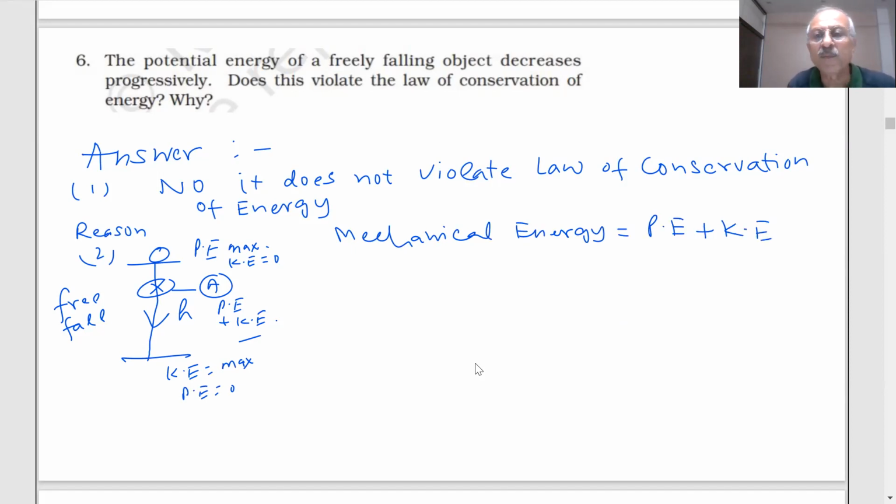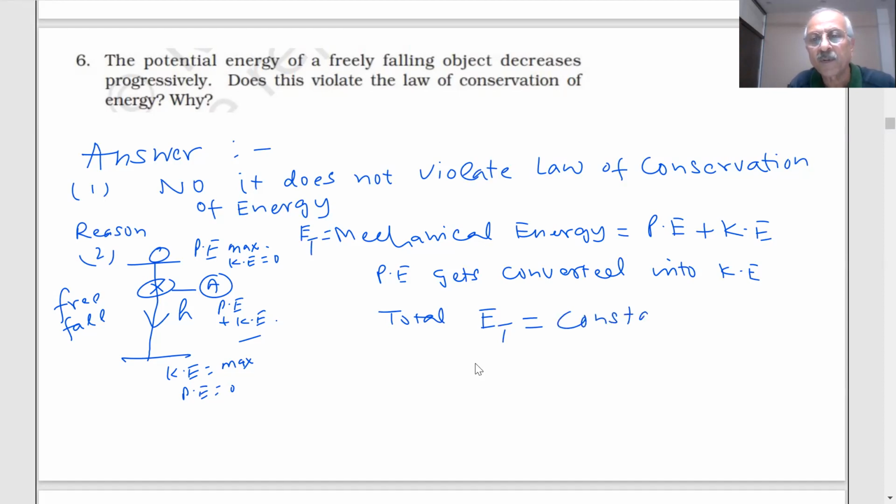When in between, potential energy decreases, kinetic energy will increase. So potential energy gets converted into kinetic energy, and the total energy, ET, remains the same, constant. So there is a conversion of one form of energy into another. The process will continue, but the total or mechanical energy will be the same. Potential energy will decrease, kinetic energy will increase, and this process will continue during the free fall.